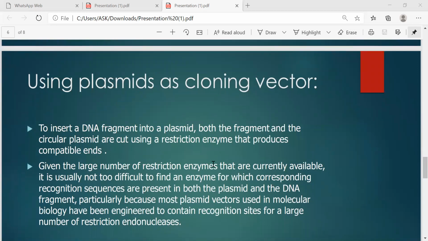To insert a DNA fragment into a plasmid, both the fragment and the circular plasmid are cut using a restriction enzyme that produces compatible ends. Given the large number of restriction enzymes that are currently available, it is usually not too difficult to find an enzyme for which corresponding recognition sequences are present in both the plasmid and the DNA fragment. Particularly because most plasmid vectors used in molecular biology have been engineered to contain recognition sites for a large number of endonucleases.